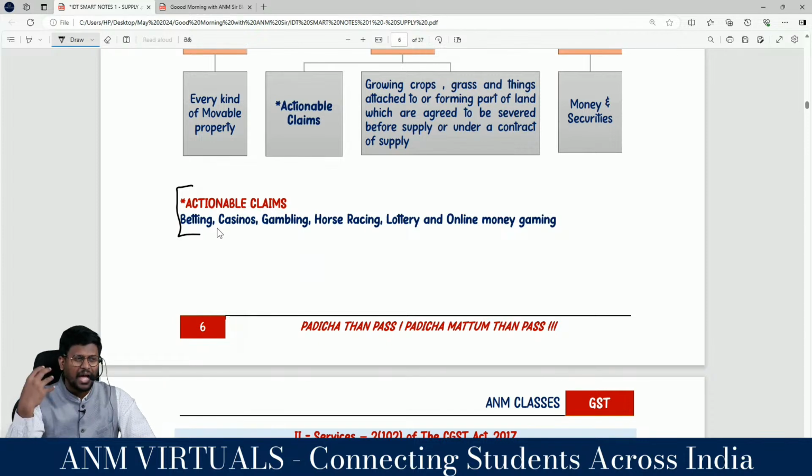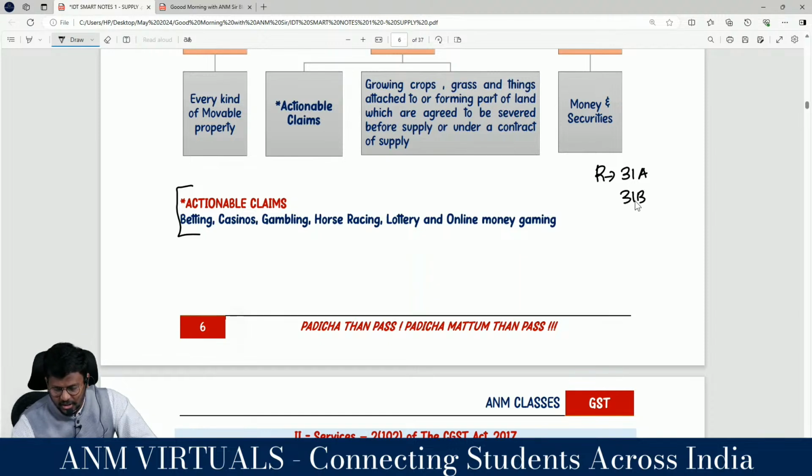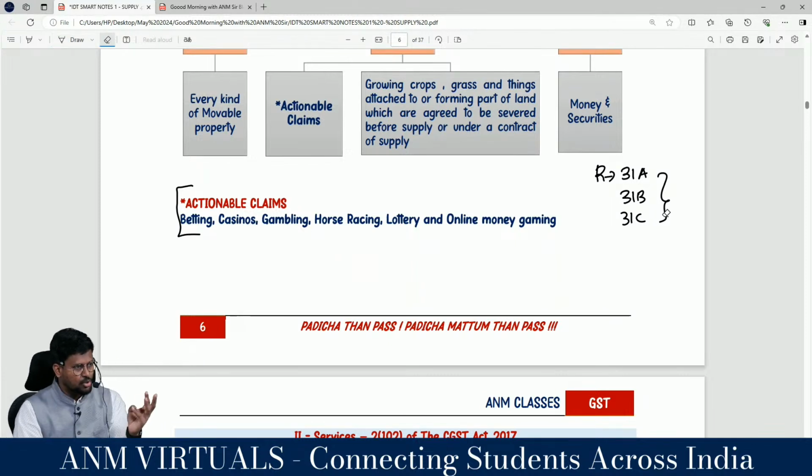So they have added more items to the actionable claim, and they have inserted, as we already know, valuation rules: rule number 31B and rule number 31C for the respective actionable claim valuation. So actionable claim now means betting, casino, gambling, horse racing, lottery, online gaming. We already know that, sir.